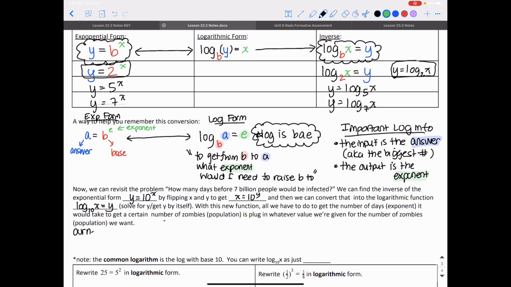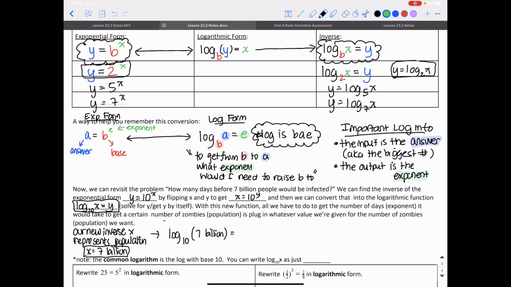our new inverse function, x represents the population. And in this case, x is equal to 7 billion that we want to solve for. So we're going to plug in, we'll have log base 10, we're taking it from here, that's our inverse function, log base 10 of 7 billion is what we're going to do.